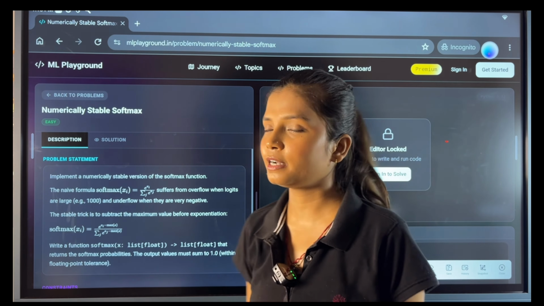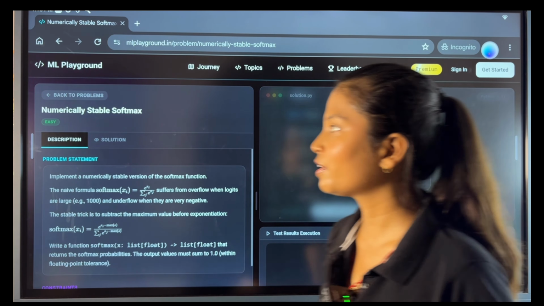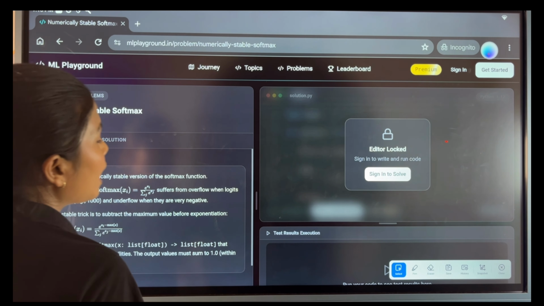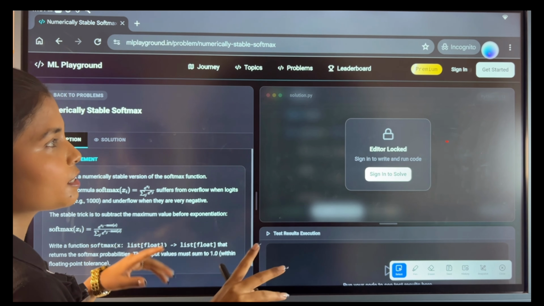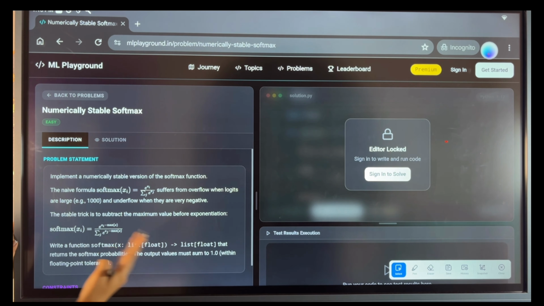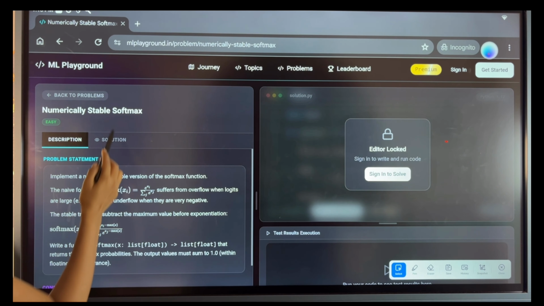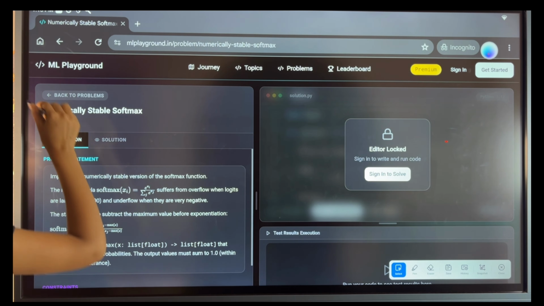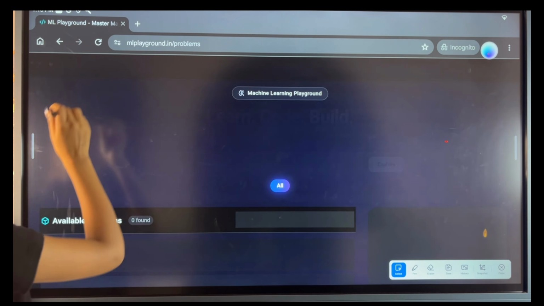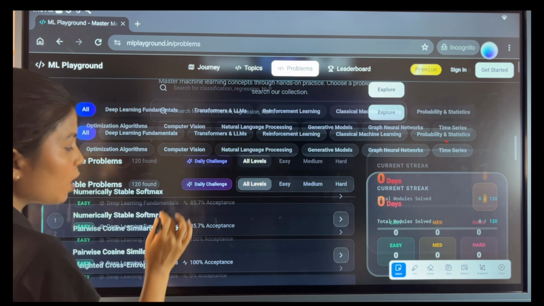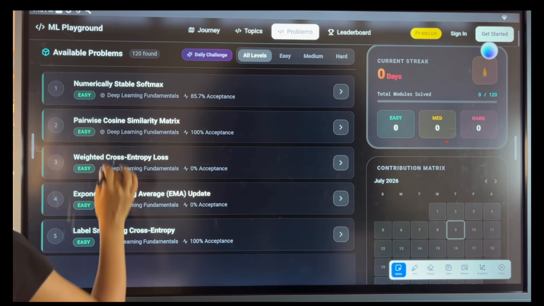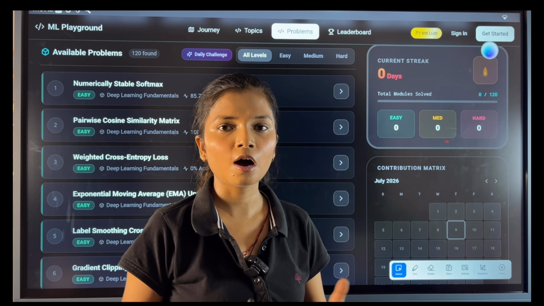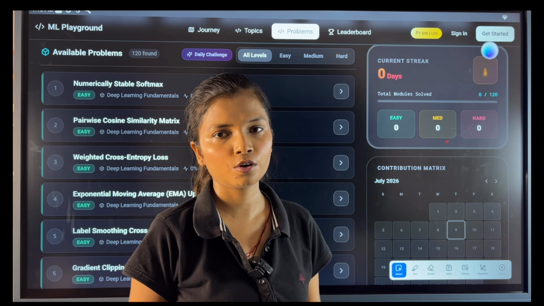If you go to this website, Machine Learning Playground, you will find different problem statements to understand mathematics, to practice machine learning, and to get hands-on experience. If you want to understand how the stable softmax function is calculated and how to create it, there are different problem statements on this website, and according to what you are currently learning, you can pick the problem statements and practice them. This is a very good way to learn, like how we practice data structures and algorithms. In the same way you can use these websites.